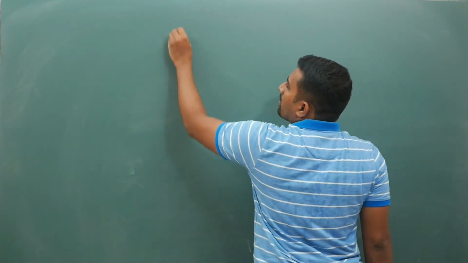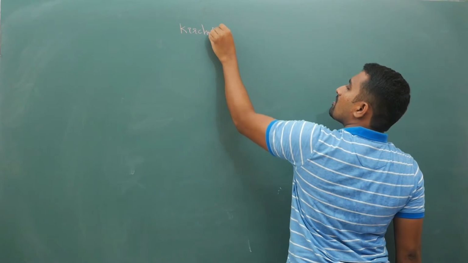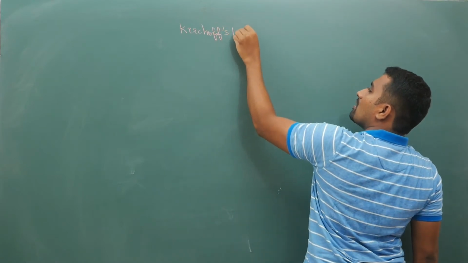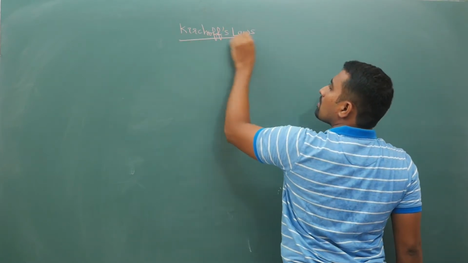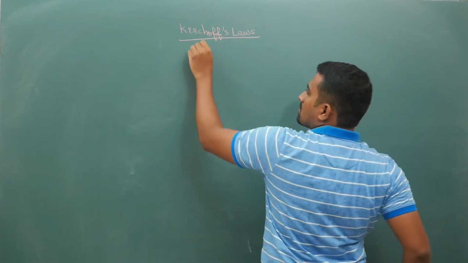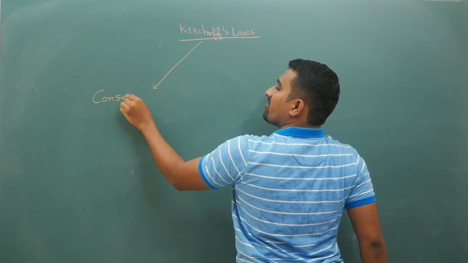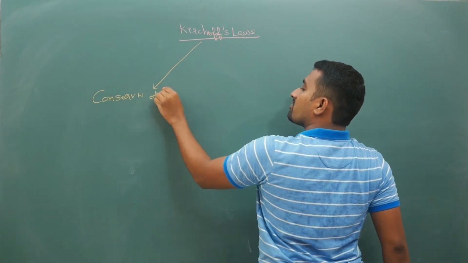Now, there are mainly two Kirchhoff's laws. One indirectly refers to conservation of charge.